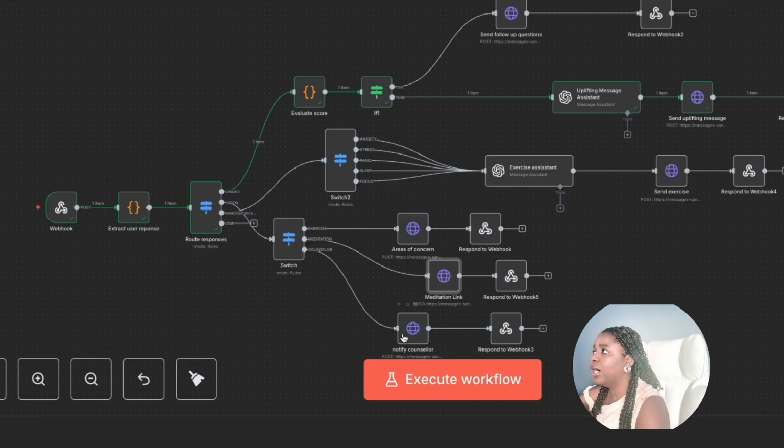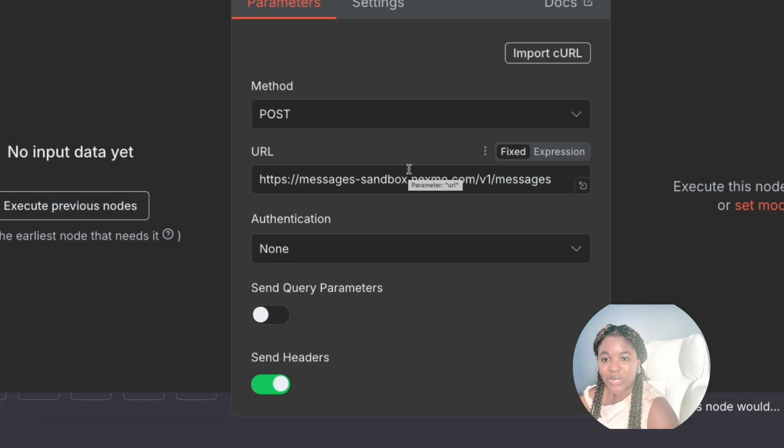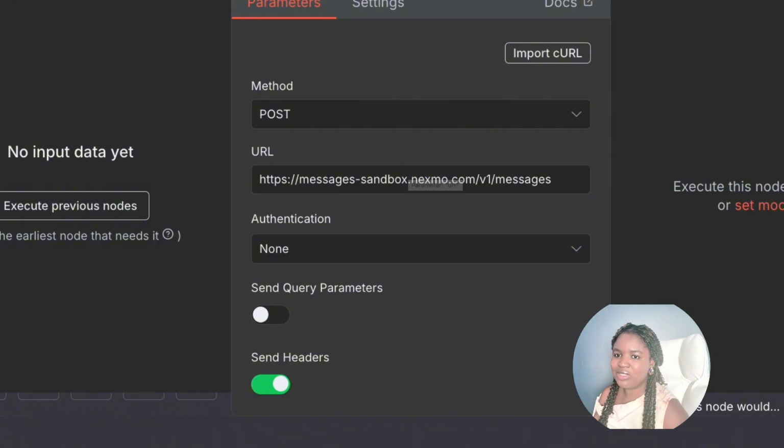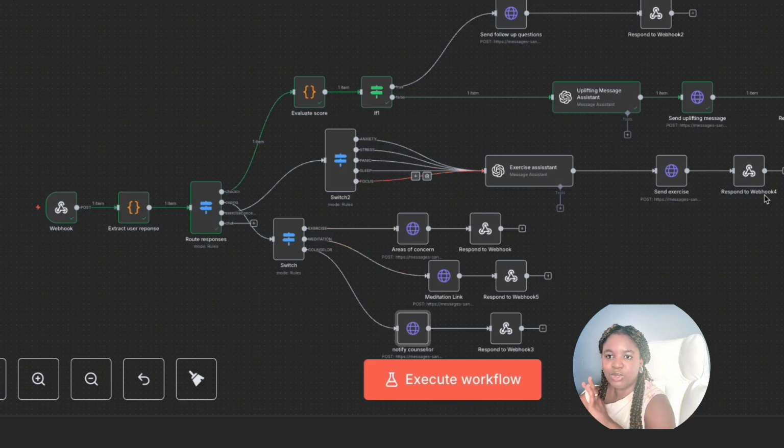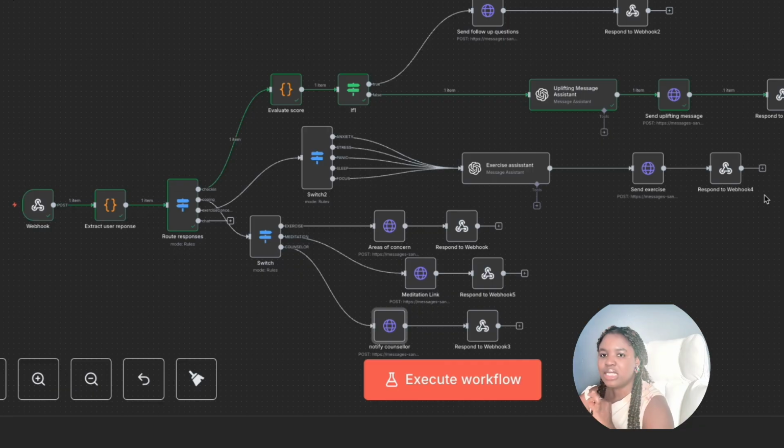So that is how this entire workflow works. In the interest of time, I'm not going to demo exactly how to build everything, but I'm going to show you at least how to build a single branch. There are a number of things you need to have in place before you can start building your wellness WhatsApp AI agent.